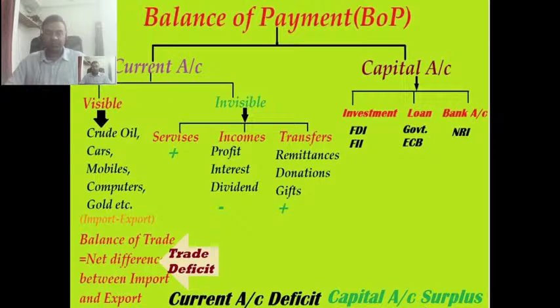So there are two accounts. One is current account, one is capital account. Whenever it comes to capital account or the word capital, always remember it is about long term. Current account itself is saying it's short term. Another meaning is like capital expenditure and revenue expenditure. So understand the difference between these two things.